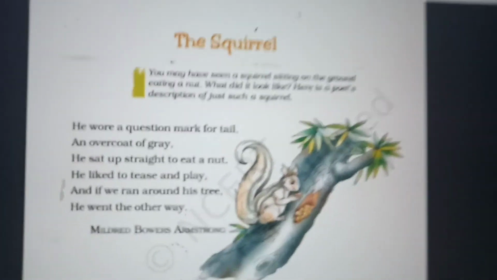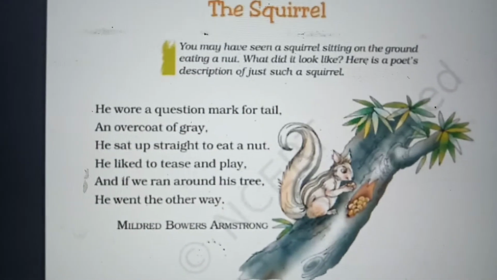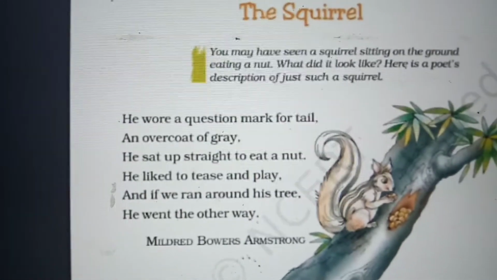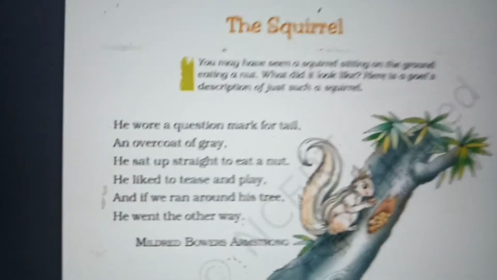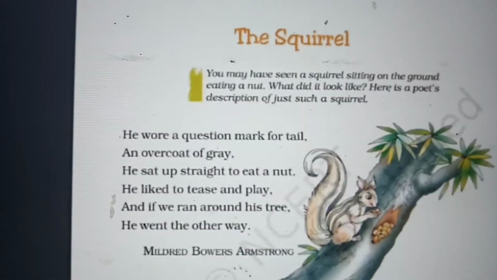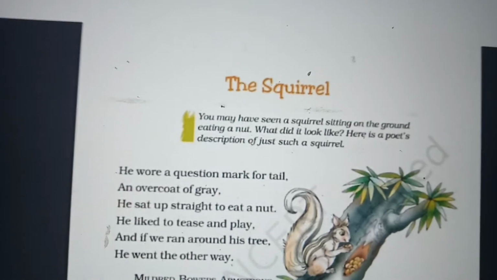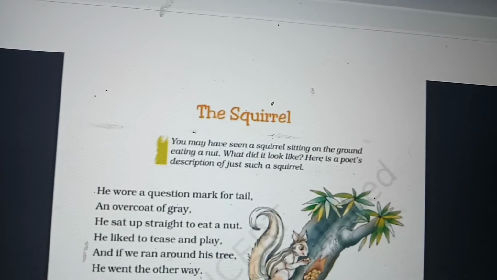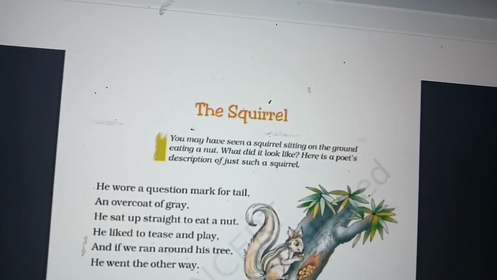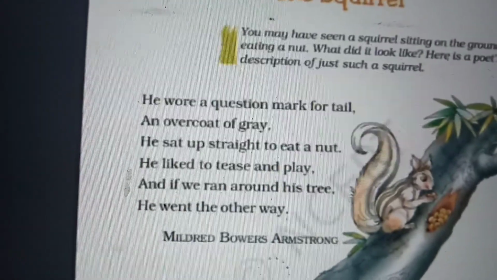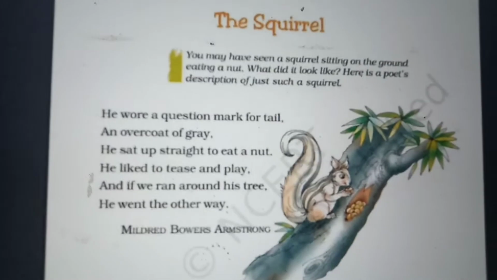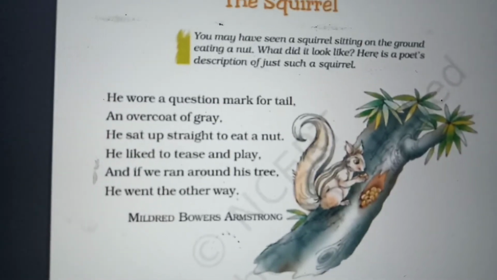So this is the poem. Who is the poet here? Mildred Bowers Armstrong. It will be given in the poem itself. Who is the author? Who is the poet? We say poet, not author. When we have stories or novels, you have authors. And when we have a poem, we have a poet. The poet who wrote this is given below. Sometimes it will not be given, so he is anonymous. Here we know who the poet is.